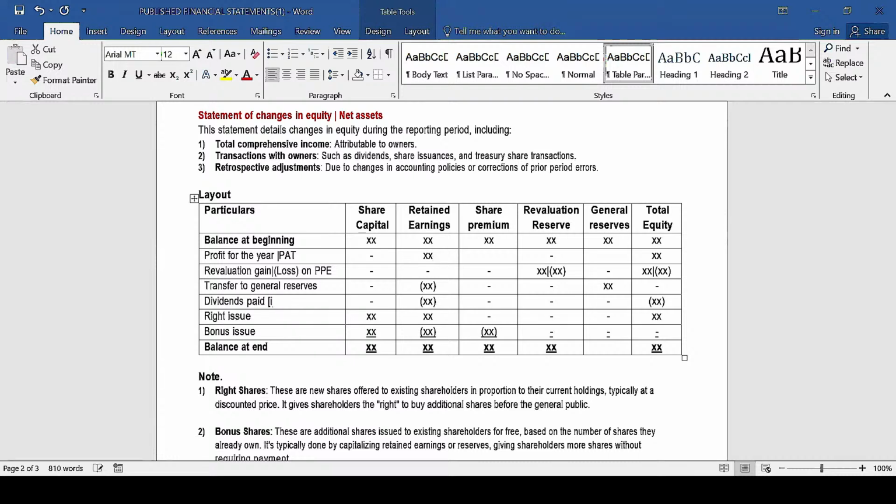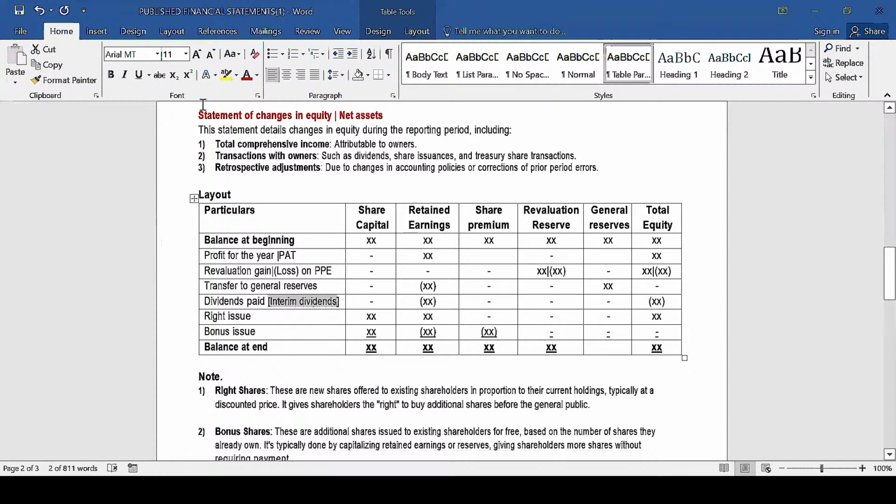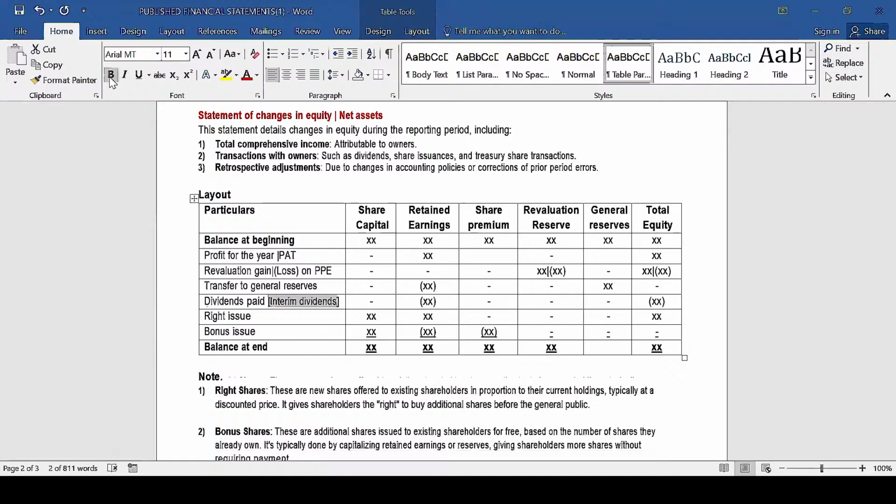If you can remember the question we did yesterday, we came across interim dividends, because equally, if you can recall what you did in CPA intermediate level, you are told that if there are some dividends which are proposed to be paid, proposed dividends, those dividends are not supposed to be accounted for until they are approved for payment by the shareholders. So what we only account for here are the dividends which were paid, not the proposed.